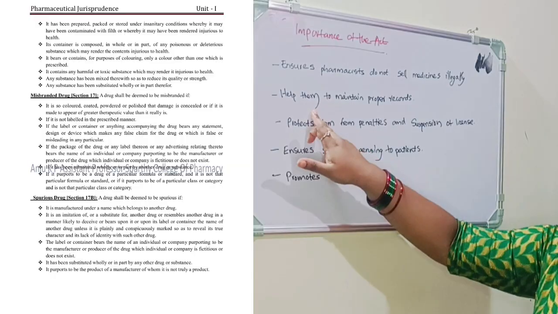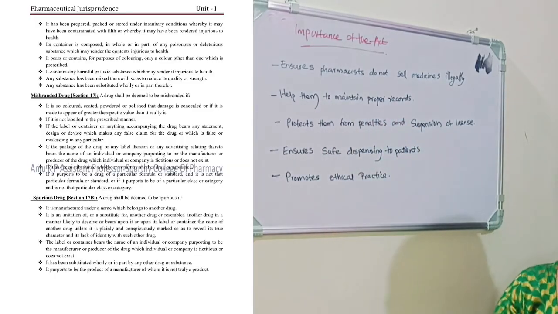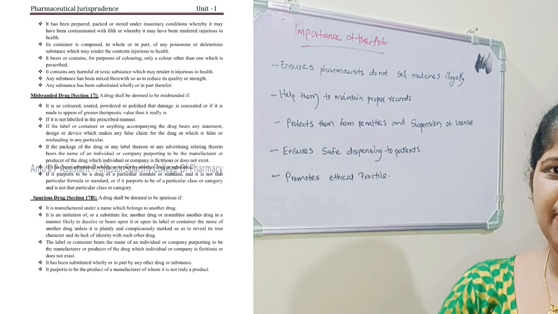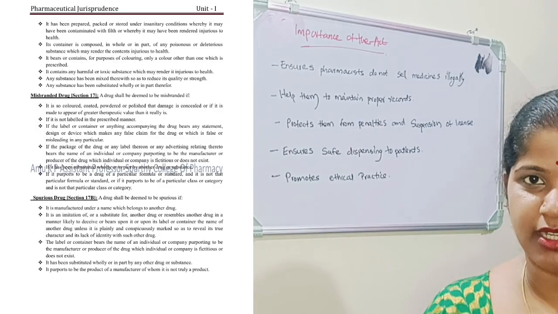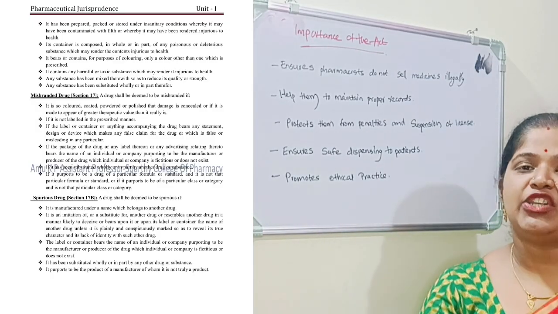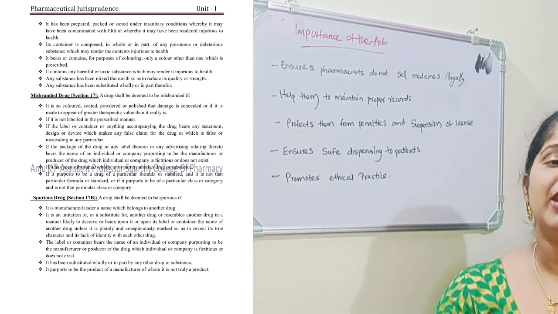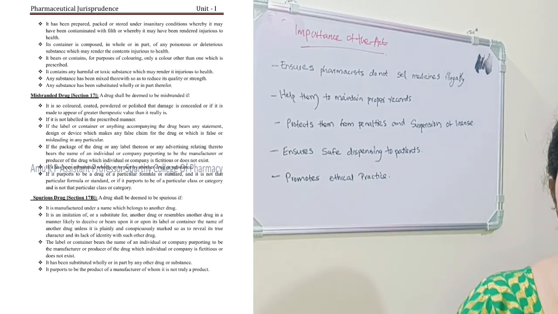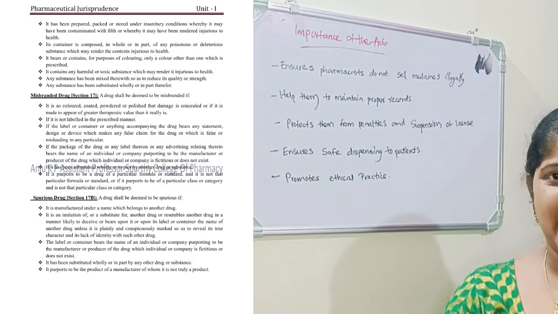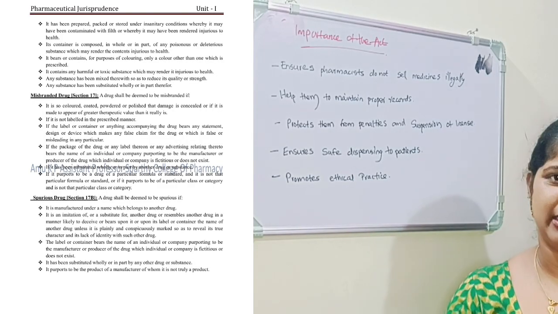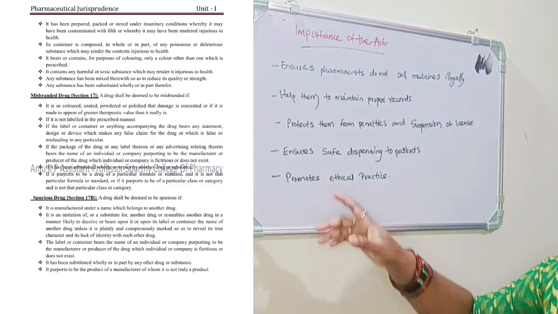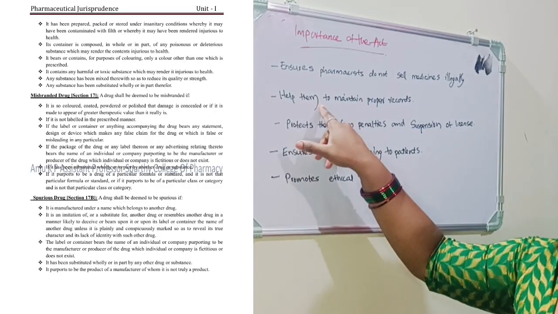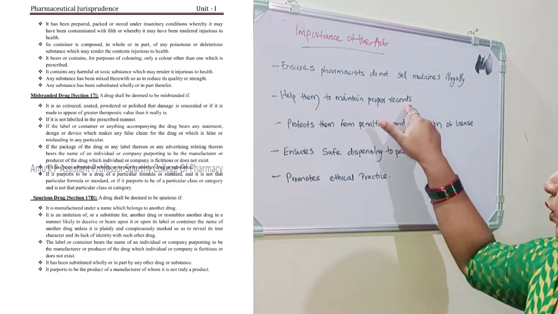Next, help them to maintain proper records. Some anxiety causing drugs, some narcotic drugs, if we are selling that kind of drugs, we have to keep the records in the pharmacy. This is told by the DNC Act. The schedules to the act in detail we will see in the next lecture. So that is how it helps them maintain proper records.